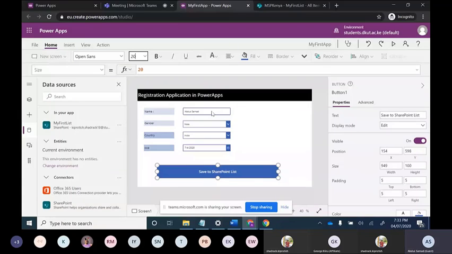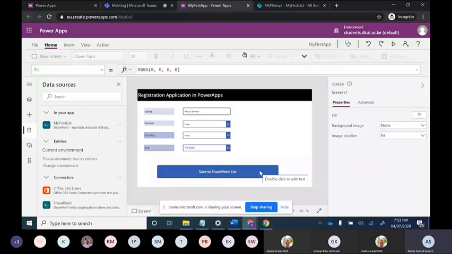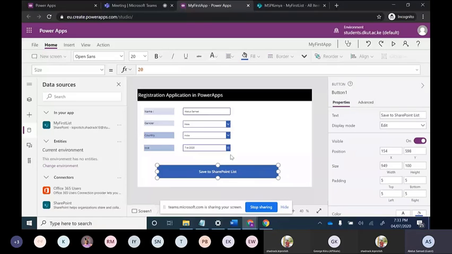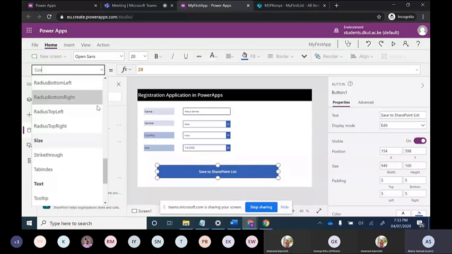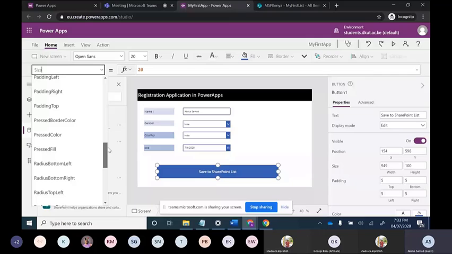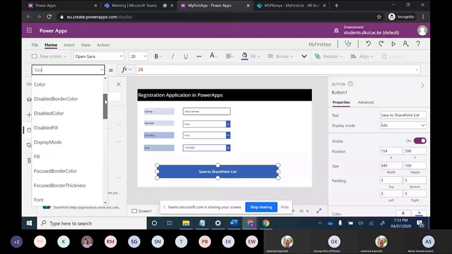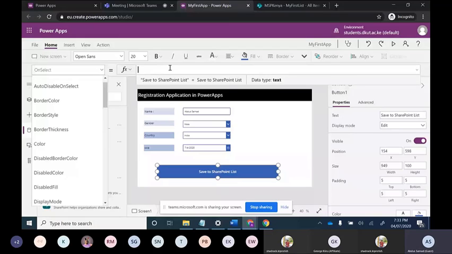This is 20. So now to save all these items to SharePoint, how can we save this? Everything comes under the OnSelect function. OnSelect means when we are selecting this button, what should happen at the backend. So I will type here OnSelect. Yeah, you can see this. Currently OnSelect, false was there.